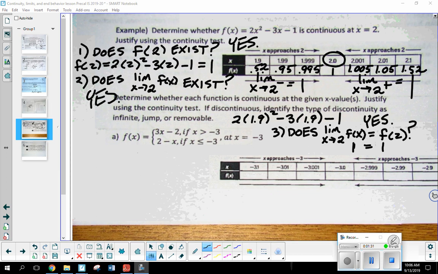So let's see. We were talking about the continuity test, and it was made up of 3 parts. Okay. Step 1, we wanted to go ahead and find out, does the function exist at my given value of x?